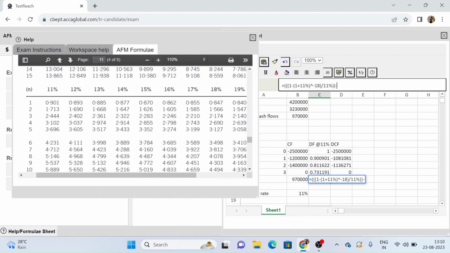So this is 3.102. Rather, I will subtract it for 3 years, because from 4 years I am going to get these cash flows in. So this comes out to be my discount factor. Now if I drag the formula down below, I will have my present values for the cash flows, also the annual revenue that I'm going to generate. So I can copy paste the formula, and with this I have my values.